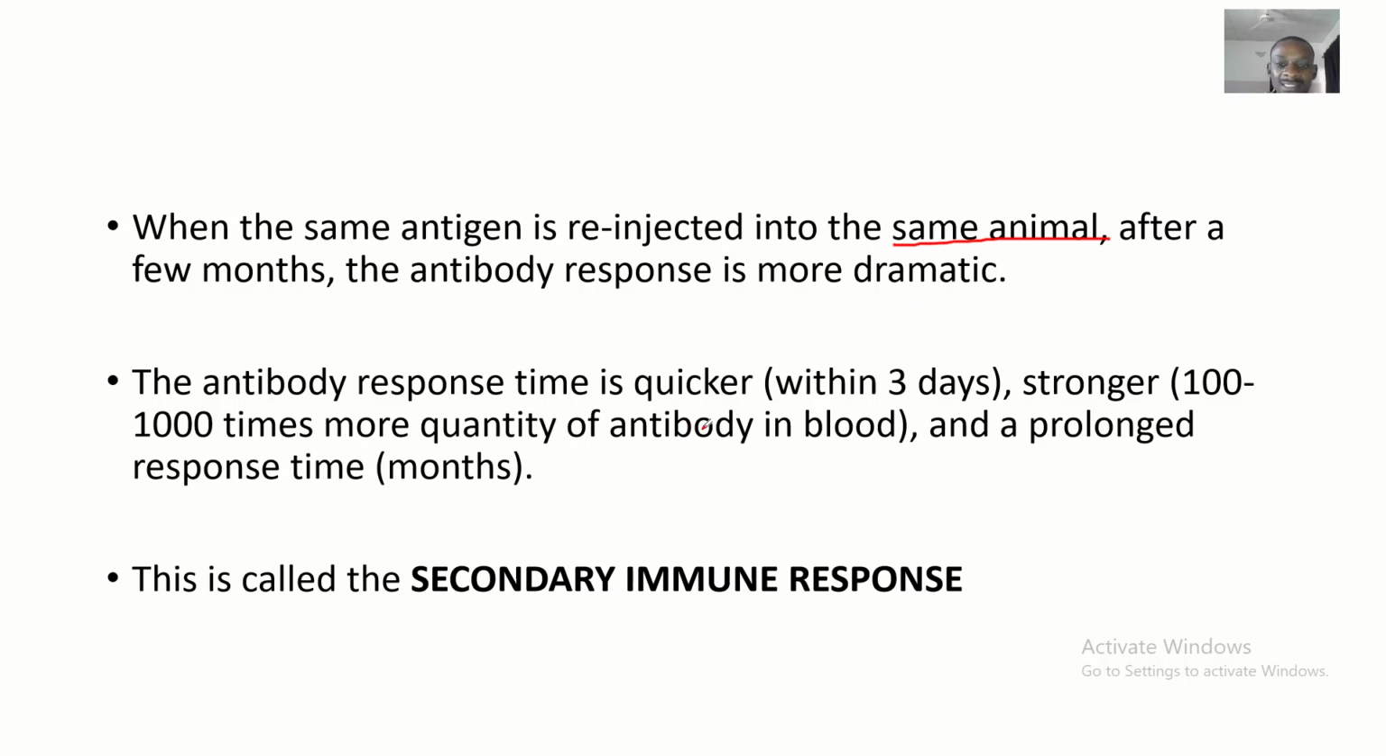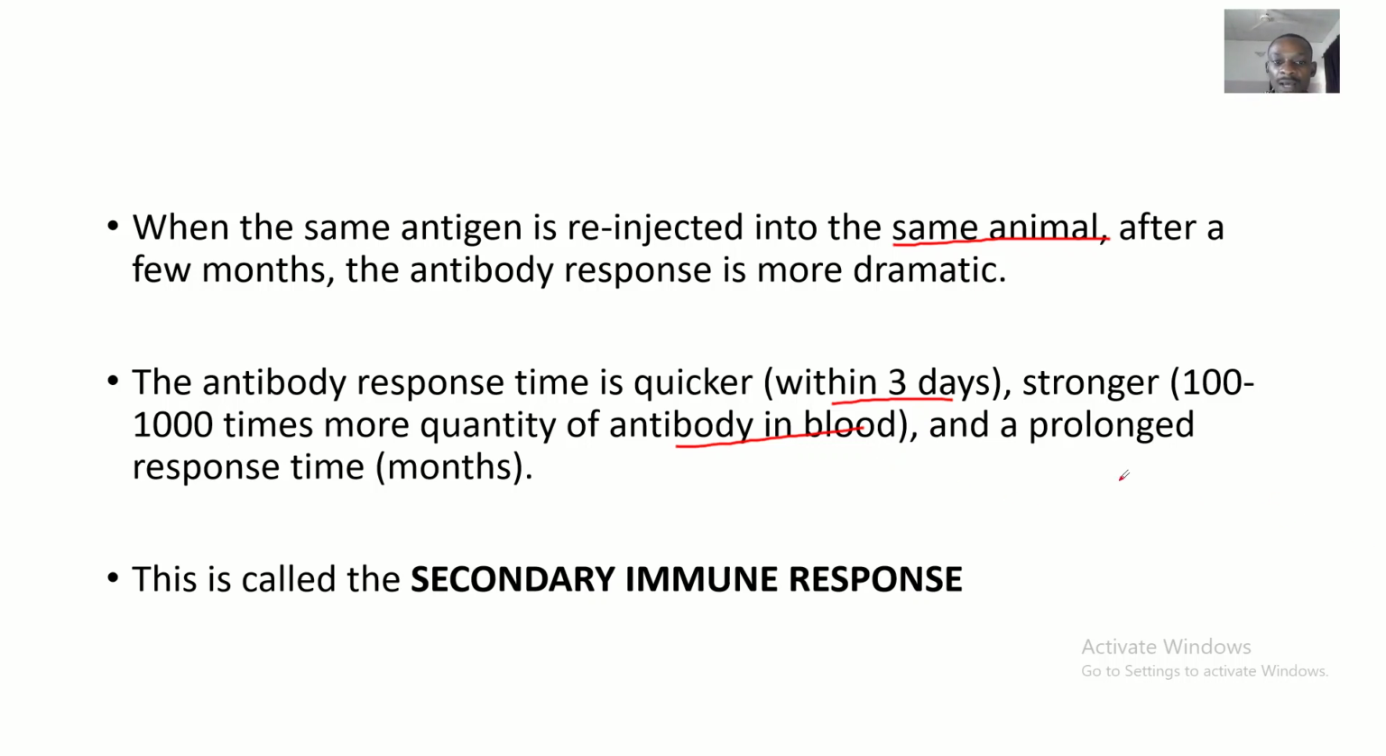Okay, so now the antibody response is quicker. In the primary response it starts appearing in 10 days; this one is quicker. It starts appearing within 3 days. Now it is also stronger. It is 100 to 1000 times more quantity of antibodies in the blood. So there will be a massive multiplication of the antibodies in the blood, because the body already knows this disease. The body already knows what this disease can do because it was previously infected.